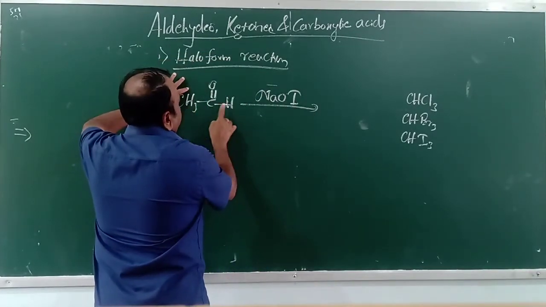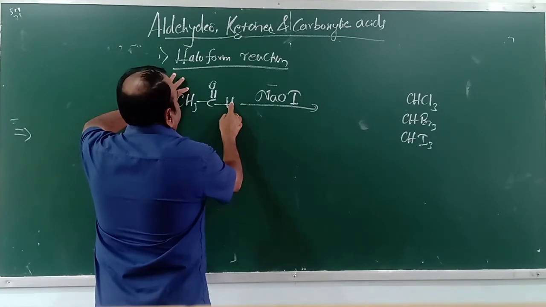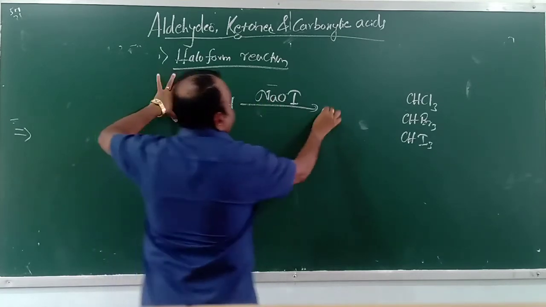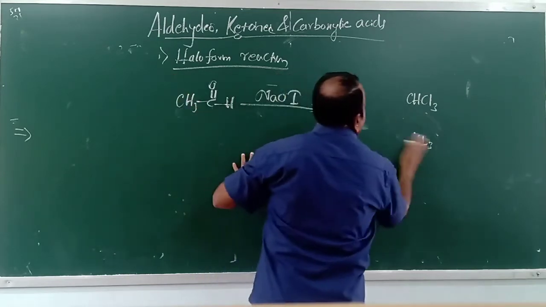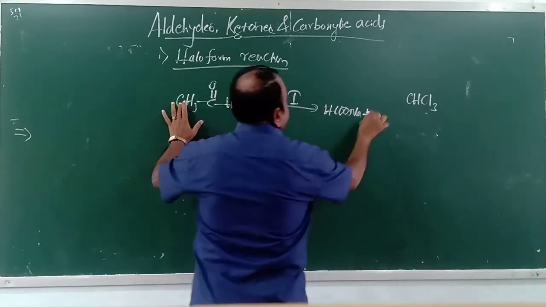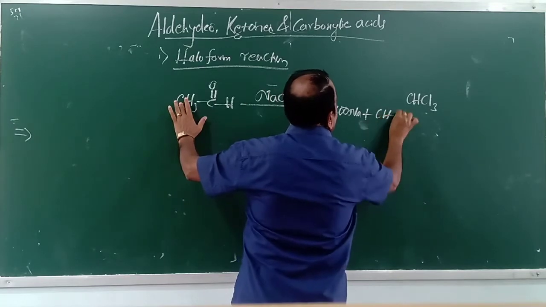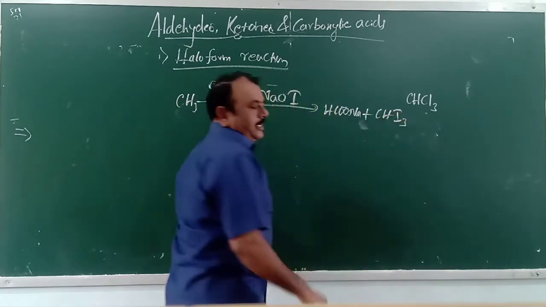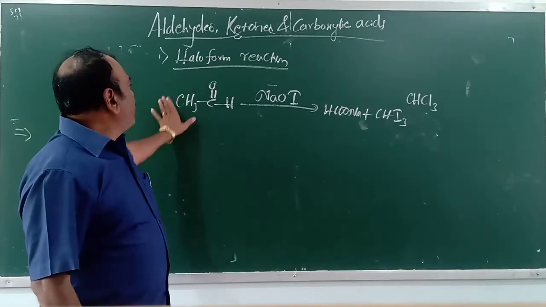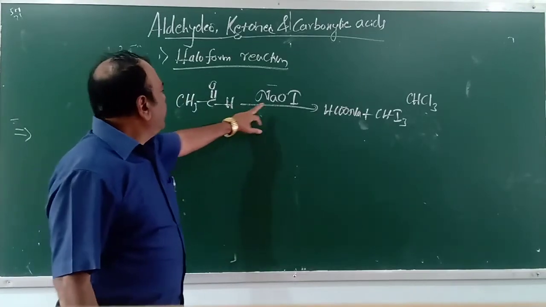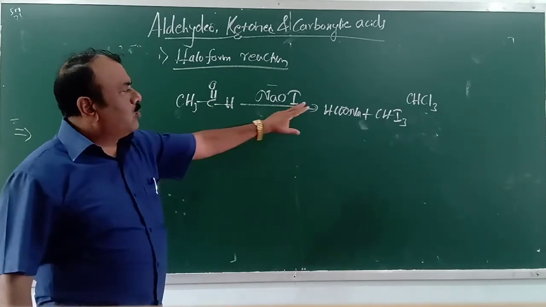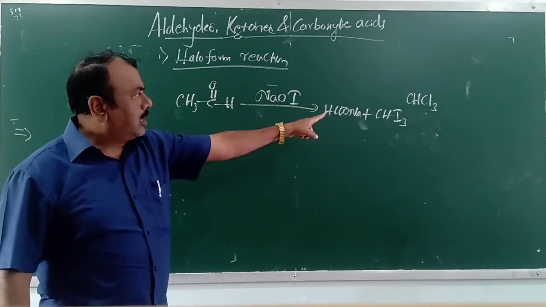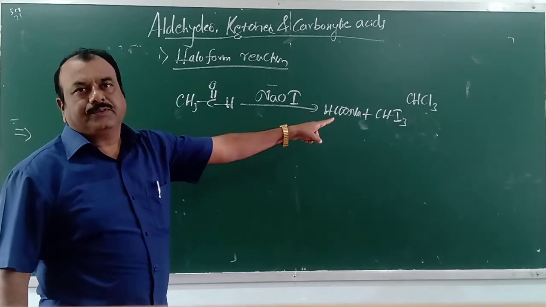How? Very simple reaction. Here HCOONa is formed, plus this group is converted into CHI3. ONa combines with this carbon atom, giving HCOONa plus CHI3, that is called iodoform.